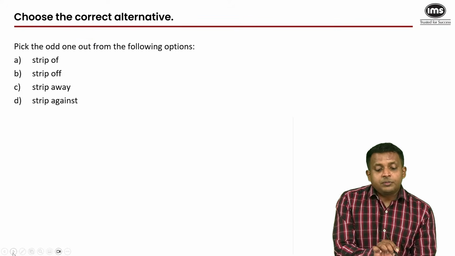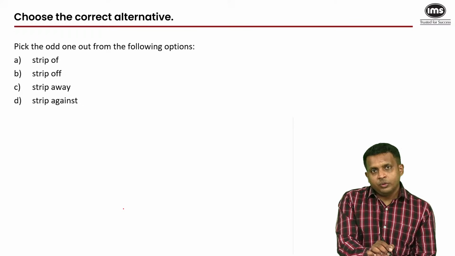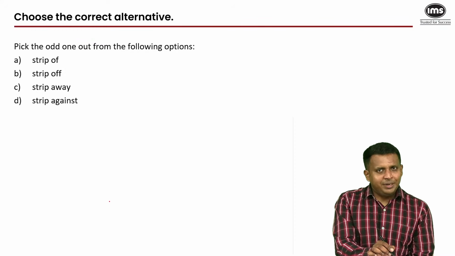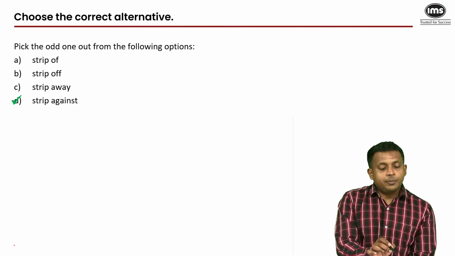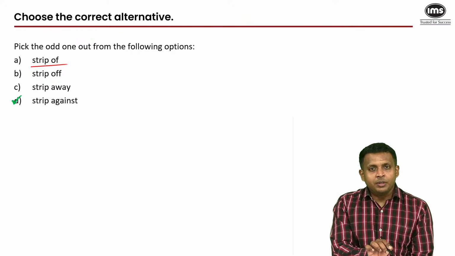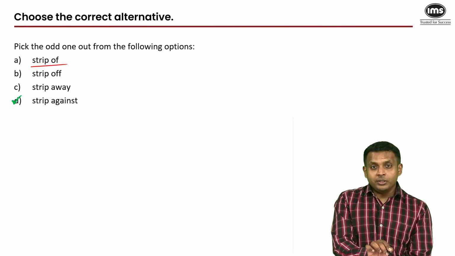Pick the odd one of the following options. One more question related to a phrasal verb, important. So we are looking for a phrase which is not a valid phrase. And that answer is strip against. Strip off is not necessarily a phrasal verb, but a strip of land connects the two oceans, or